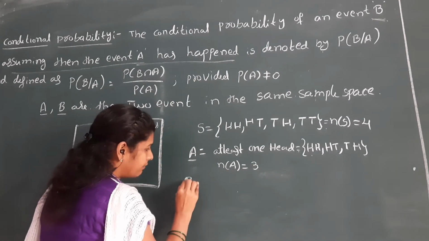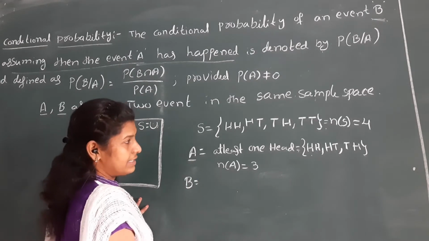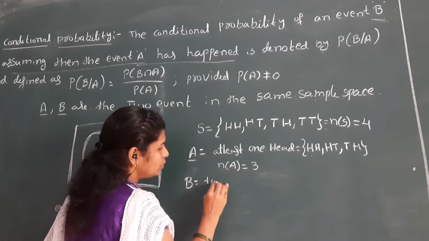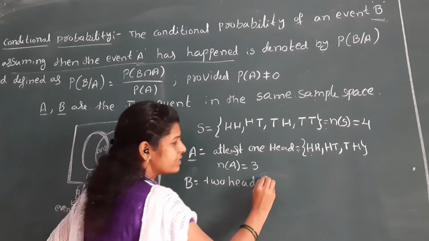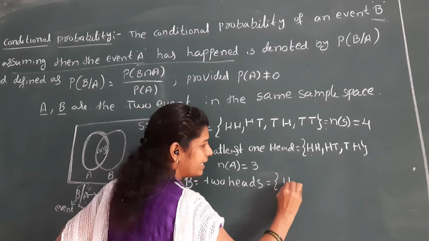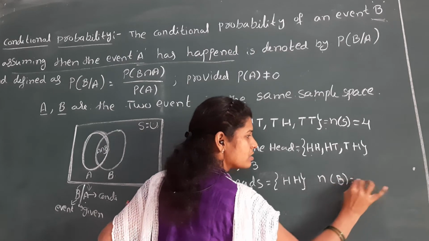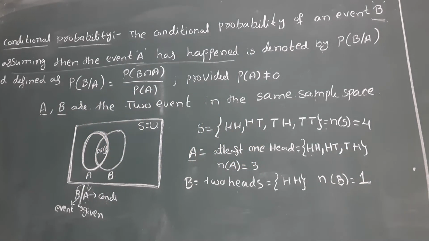Next, another event, B, is two heads. The two heads option is only head head. That means n of B is equal to only 1. Okay, n of B is equal to only 1.